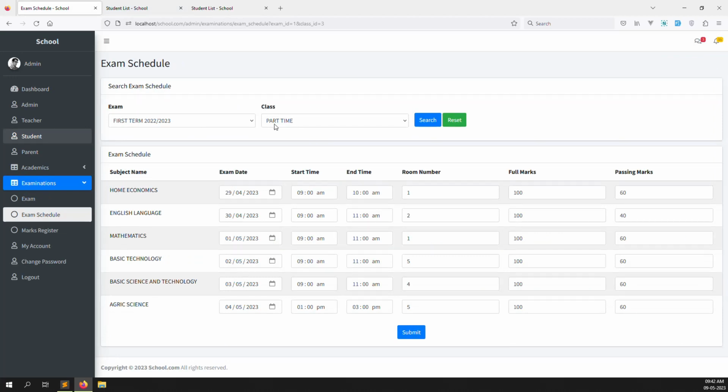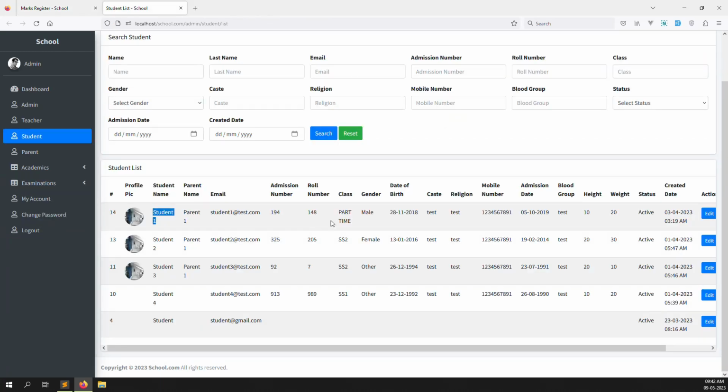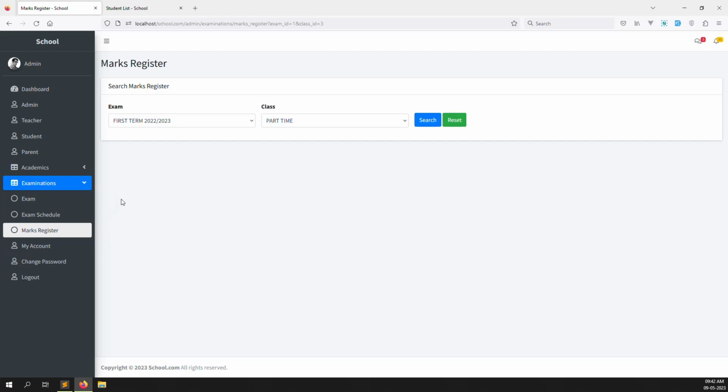Okay, we have selected the class, now let's go back again. I just change here and I close. Okay, suppose I choose here the class part time. So inside part time, what's the total number of students there? Inside part time there are two students, not only one student. So this student we can show here, and after that we need to add all the marks inside a subject.